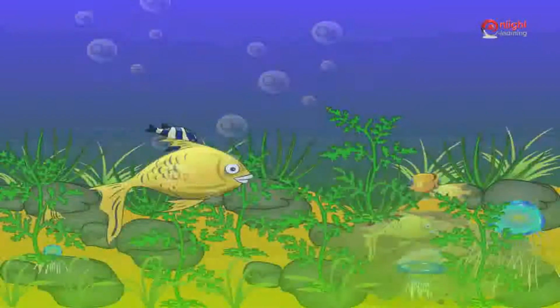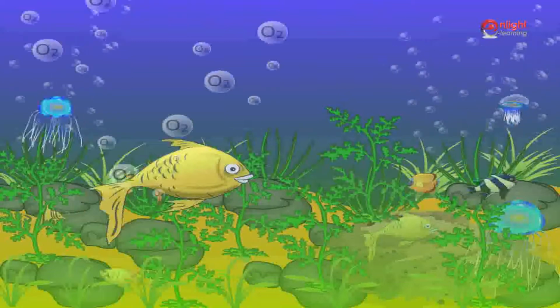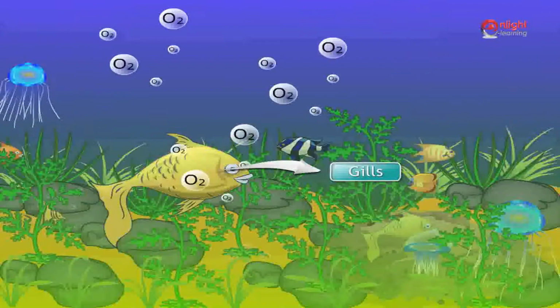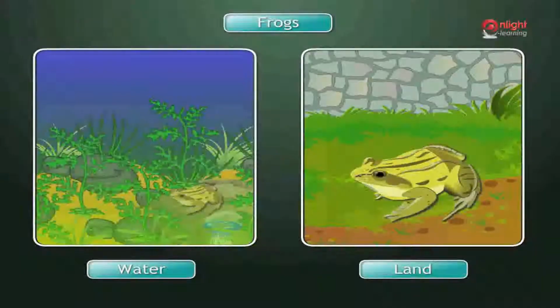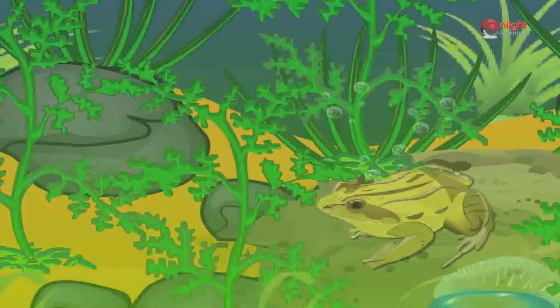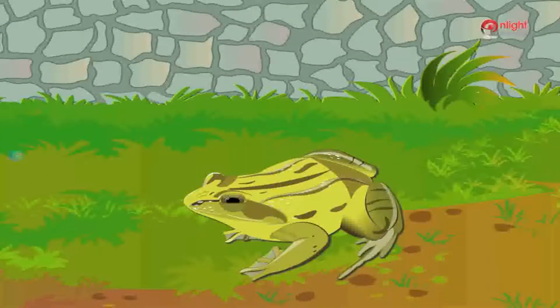Now let us look at the importance of air. All living beings like plants, animals, birds and insects need air to breathe. But different kinds of animals breathe air in different ways. Do you know how? Let's find out. Fish live in water. So, to breathe through their gills, fish take in air that is dissolved or mixed in water. Frogs live both on water and on land. When in water, frogs breathe through their skin, and when on land, they breathe through their lungs.